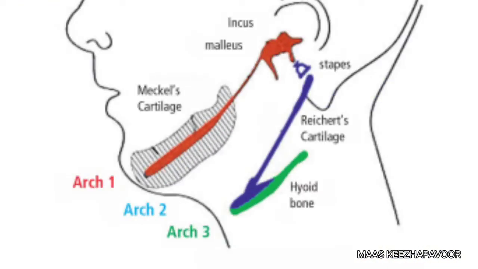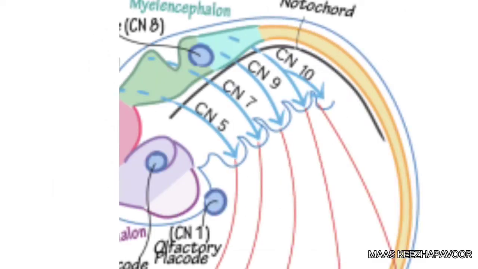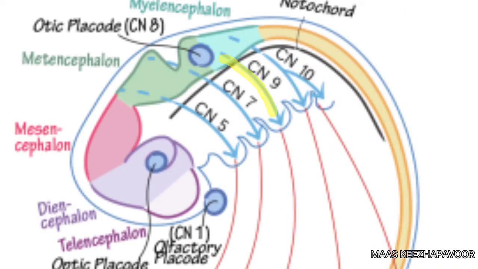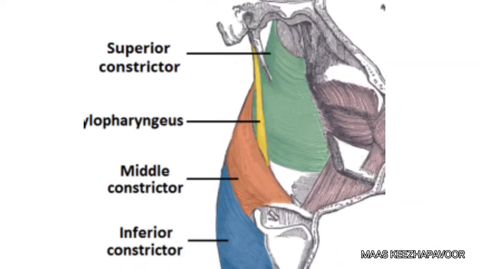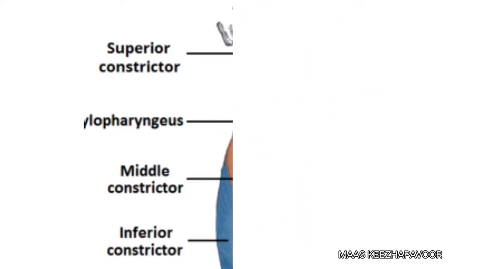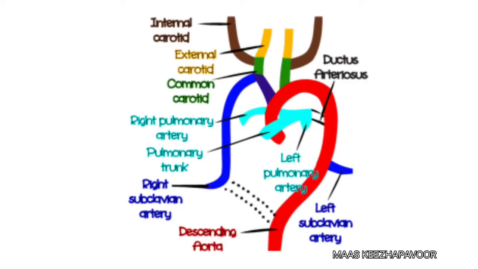The skeletal derivatives from third arch are the greater horn and lower part of body of hyoid bone. The nerve of third arch is the glossopharyngeal nerve, and the only muscle supplied by it is the stylopharyngeus. So, stylopharyngeus is the only muscular derivative from third arch. The arteries of third arch are common carotid artery and internal carotid artery.